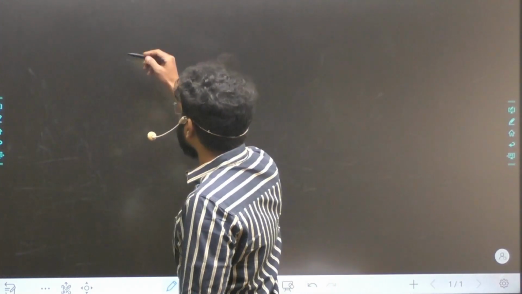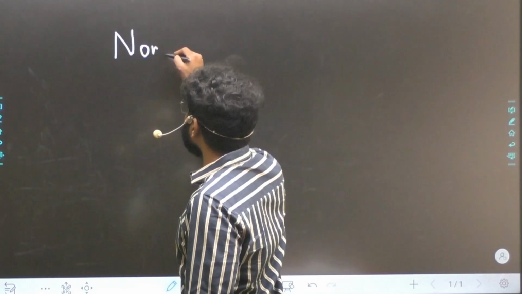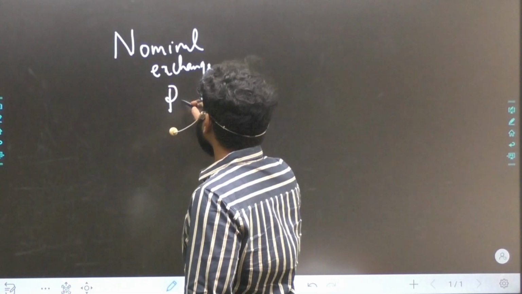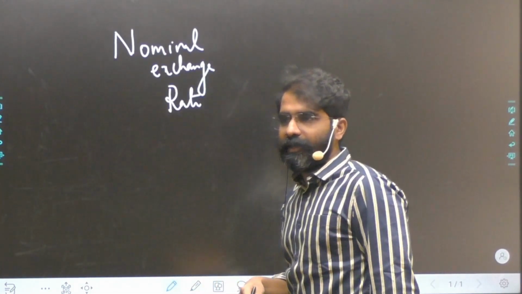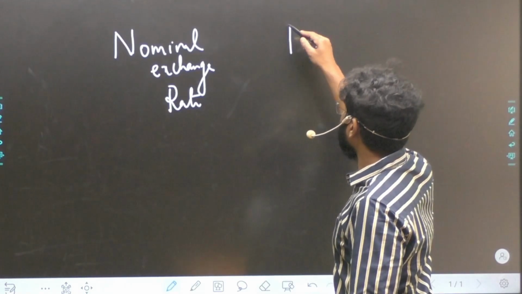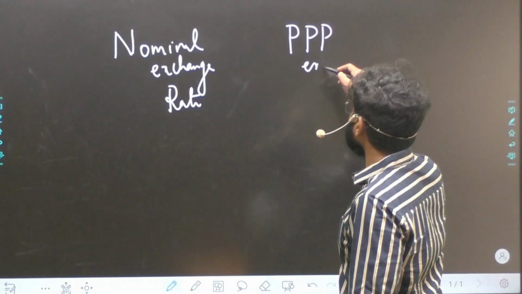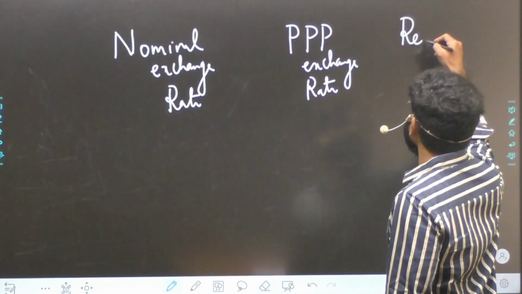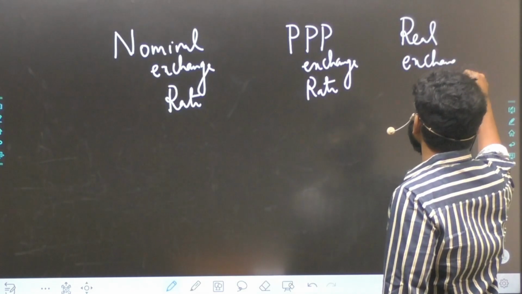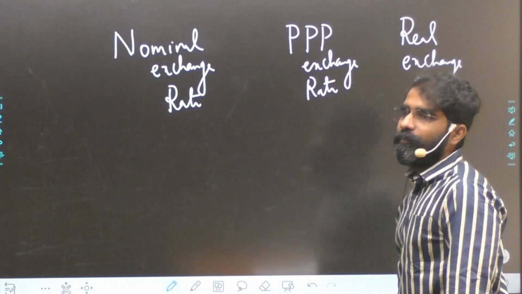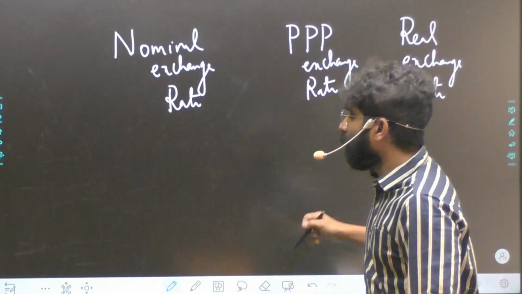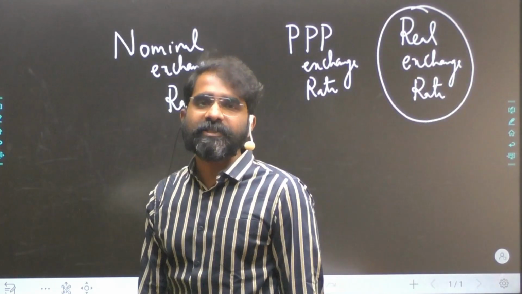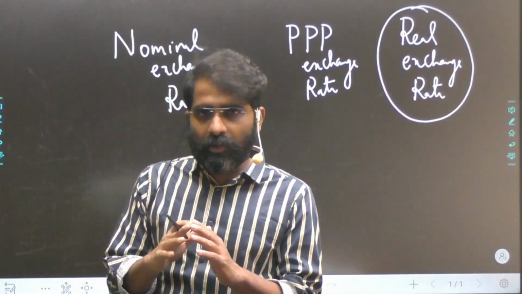Now, when we talk about exchange rates, again, we should understand something called the nominal exchange rate, which is the regular rate decided based on the market. And then we have the purchasing power parity exchange rate, the PPP exchange rate. And also, we'll try to understand the real exchange rate. Trade competitiveness will be decided based on real exchange rates, not the nominal, not the PPP.